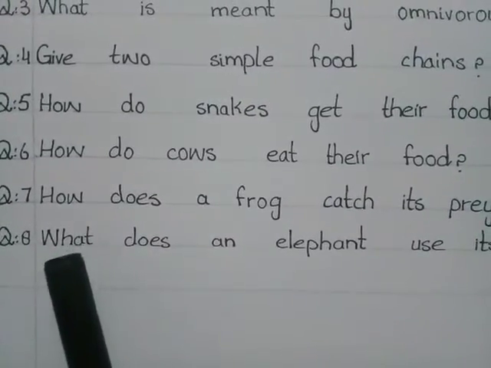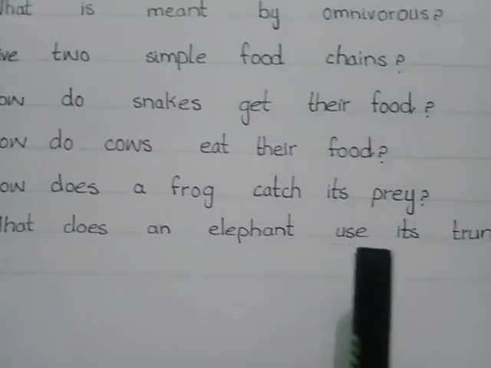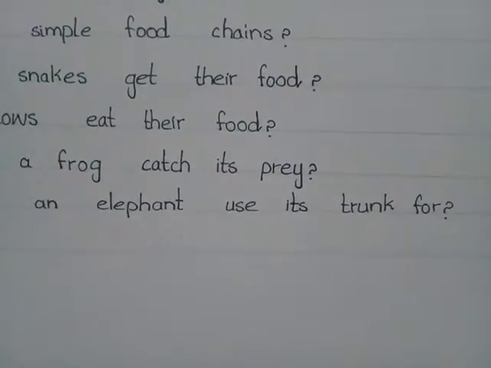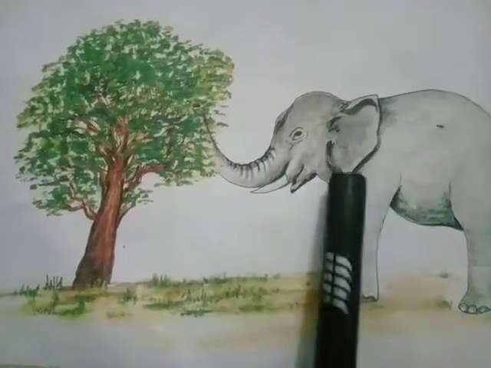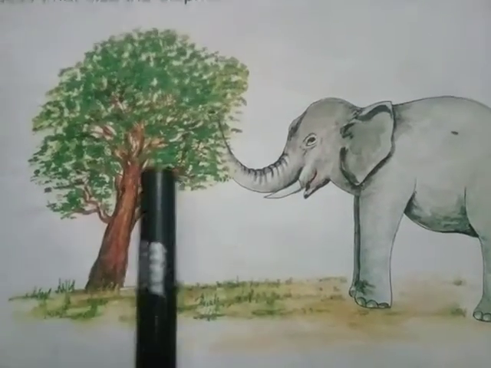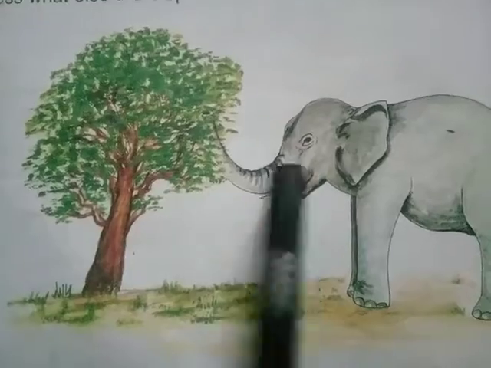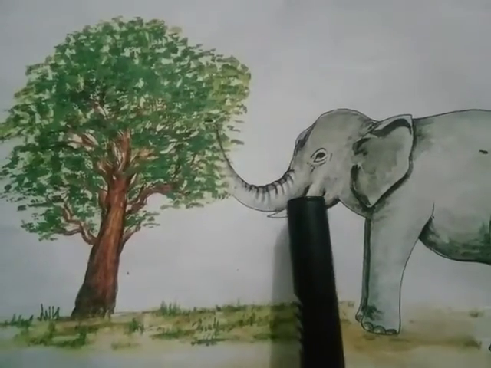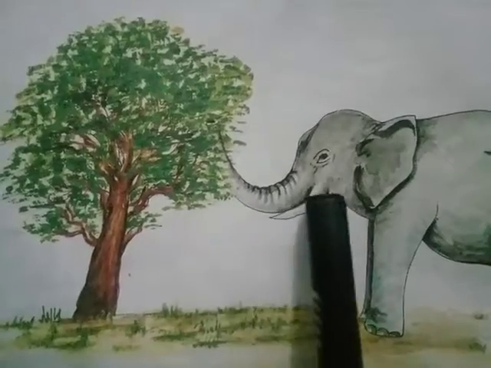Question number 8 is, what does an elephant use its trunk for? Look at this picture, the elephant has a long trunk. It uses it to break leaves and take them into its mouth. It also uses its trunk to suck water and put it into the mouth.